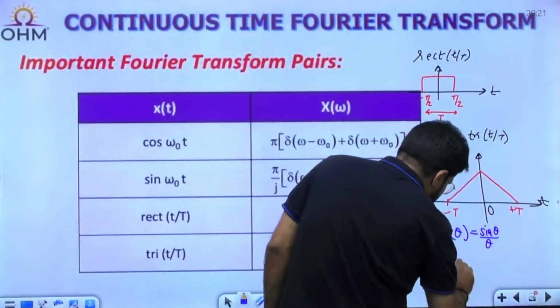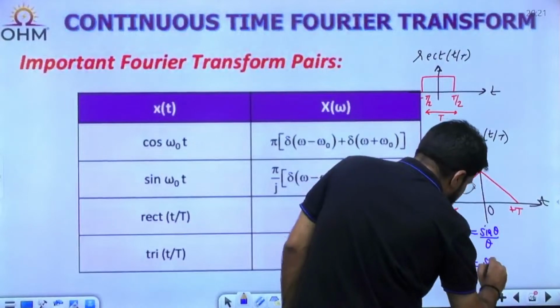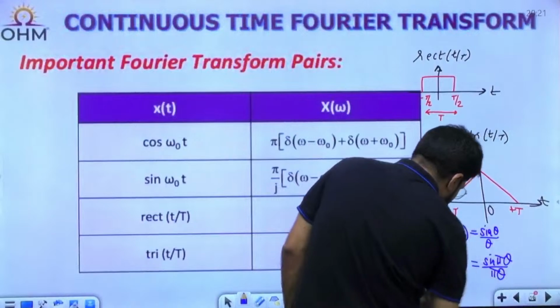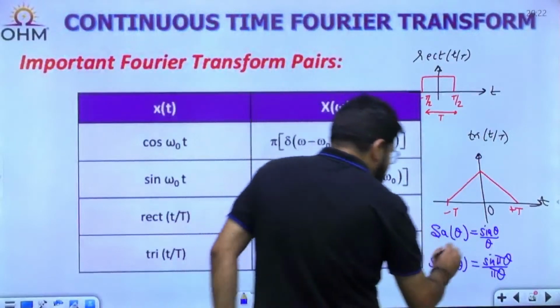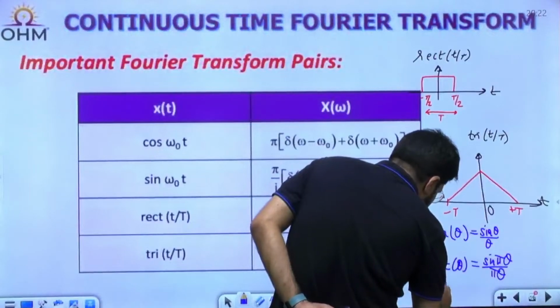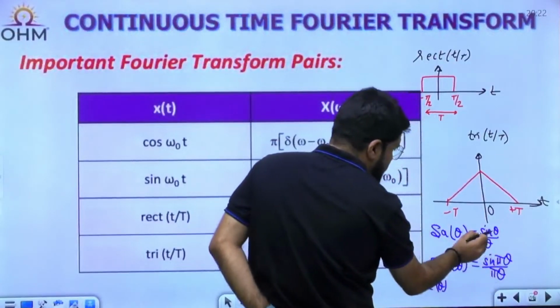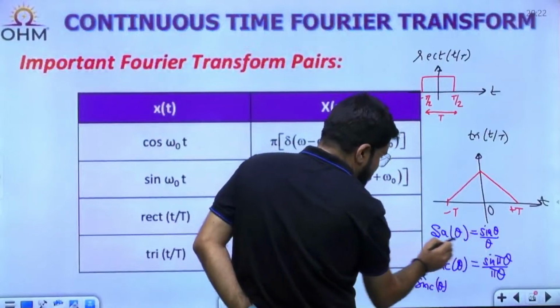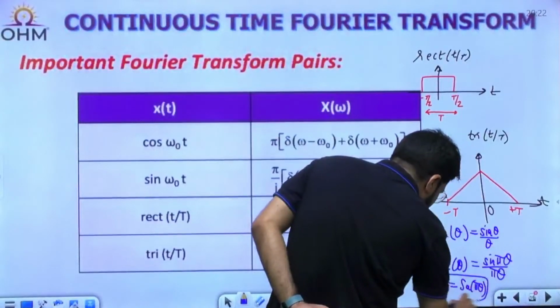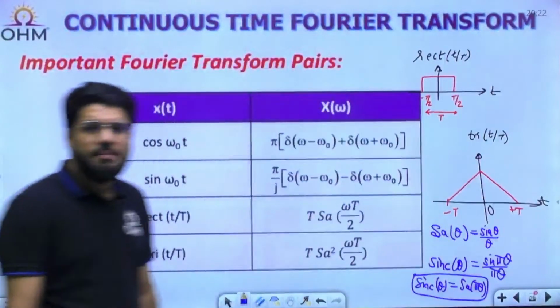The sinc function is written as sin(πθ) upon πθ. So if you put πθ by πθ here, then only it becomes Sa(πθ). So sinc(θ) is equal to Sa(πθ). So you can convert between sampling and sinc.